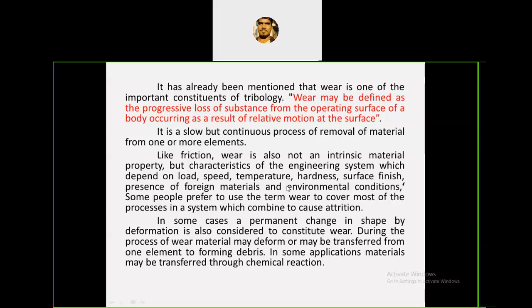Speed, temperature and load are the major affecting parameters. And in some cases, permanent changes occur. If more wear takes place, it causes permanent changes in the component, which ultimately leads to failure of the equipment or devices, or some damage in the component.